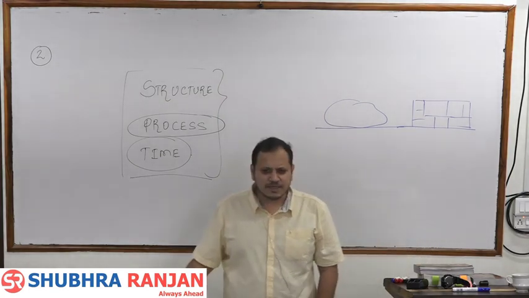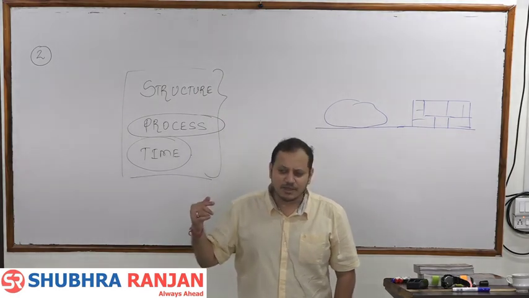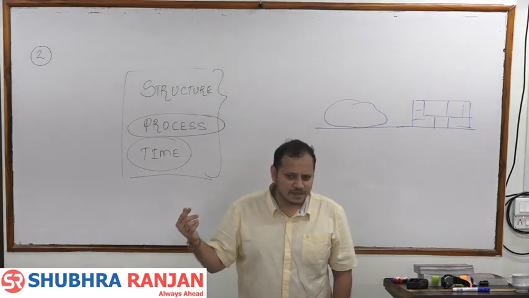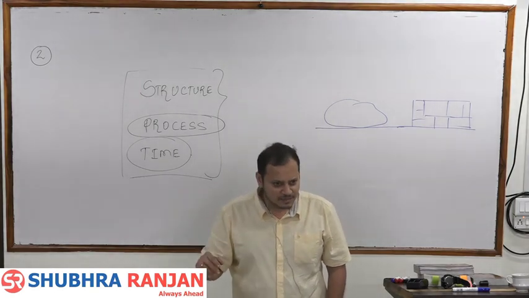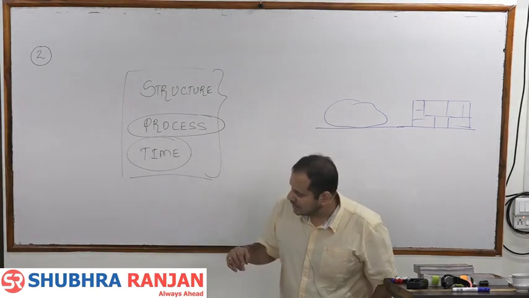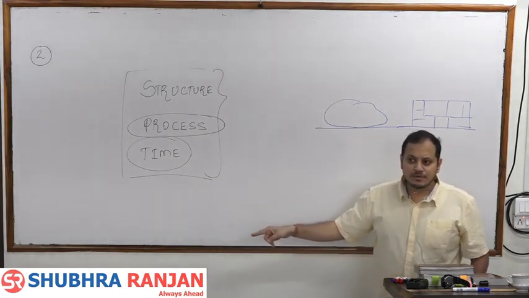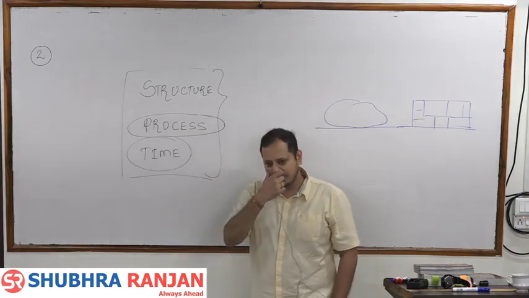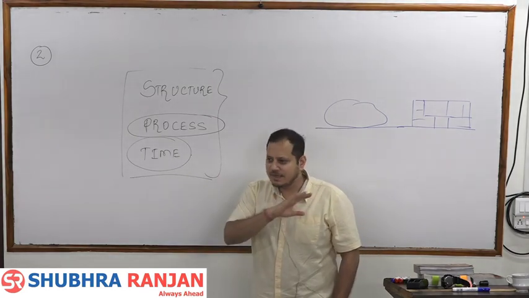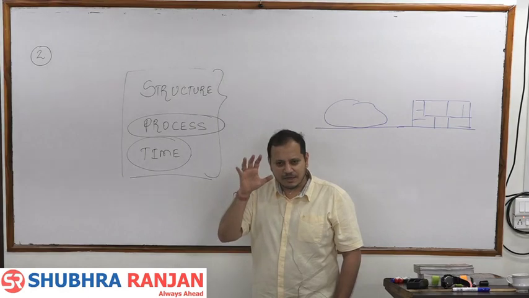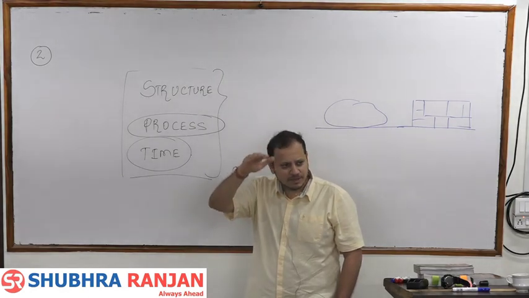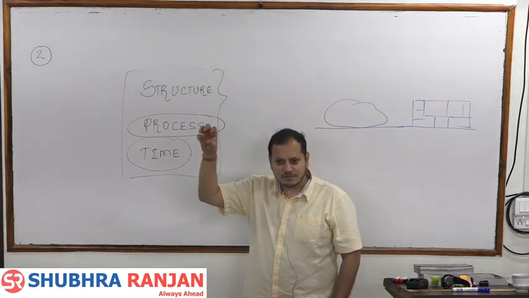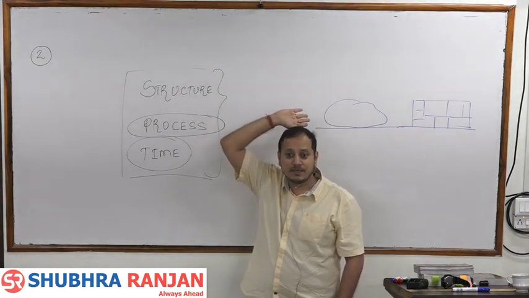But is Davis right? When this statement comes, you have to critically analyze Davis. Was Davis right? Yes, Davis was right to a certain extent. Davis was right that yes, these three play an important role, but the only problem of Davis is too much importance to time, because the world does not have that much time. According to Davis, if you want to reduce the Himalayas, they will take a sufficient amount of time, meaning millions of years.